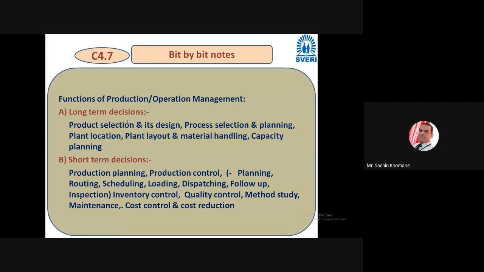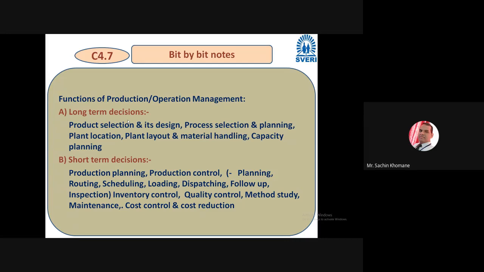If job production or batch production is there, you have to think about short term decisions. But in both long term and short term decisions, various activities are involved, for example product selection. Forget the management part for now; what activities are involved in long term and short term decisions, that we are going to discuss now.